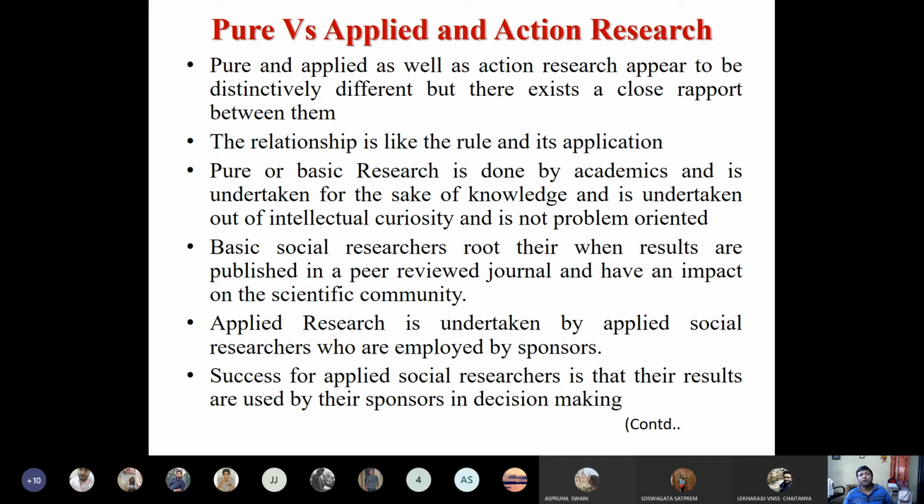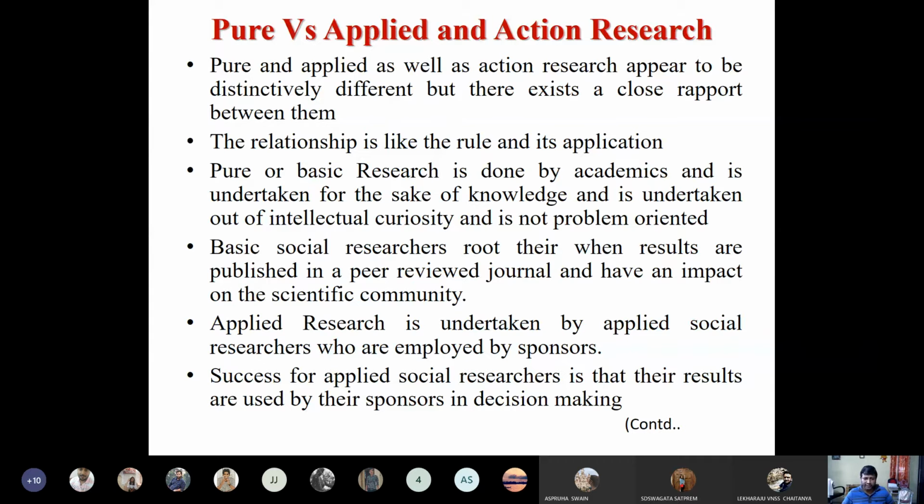We usually do theoretical research; we mostly never do any problem oriented research. We generally do our research for developing knowledge and for our intellectual ground, so we do academic research. But basic social research is where the results are published in peer-reviewed journals and have an impact on the scientific community. Generally, this is our domain of research.